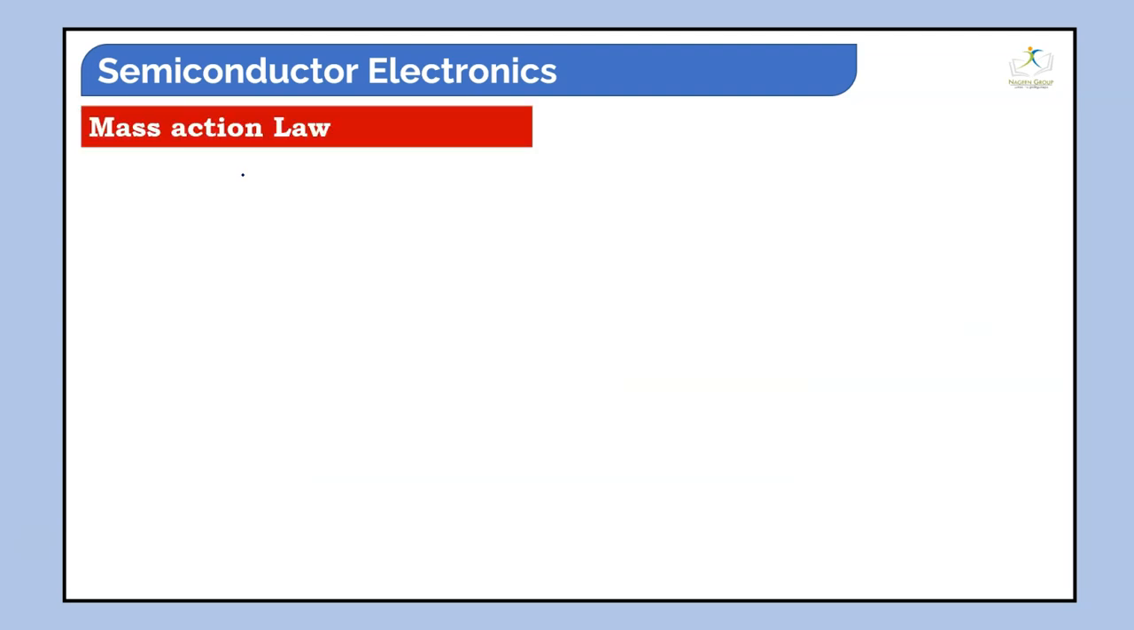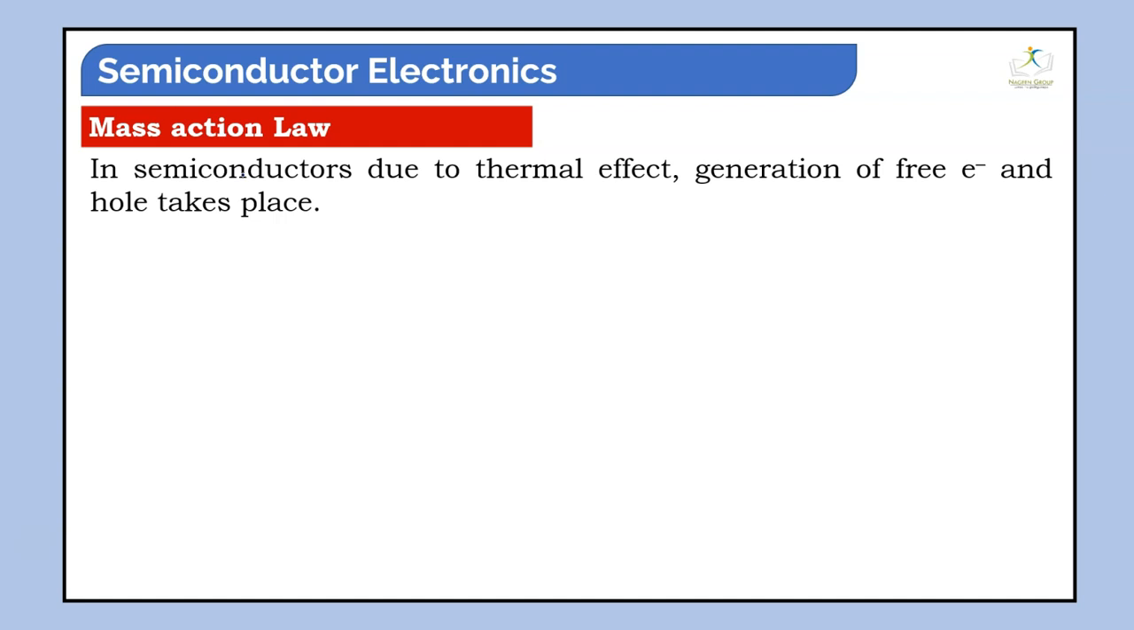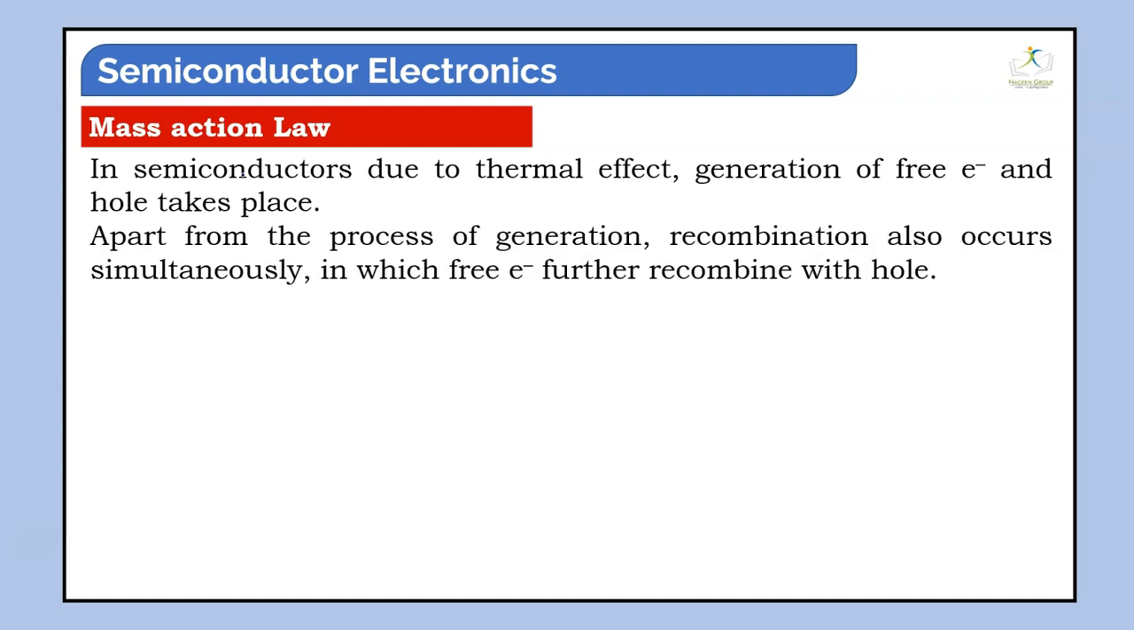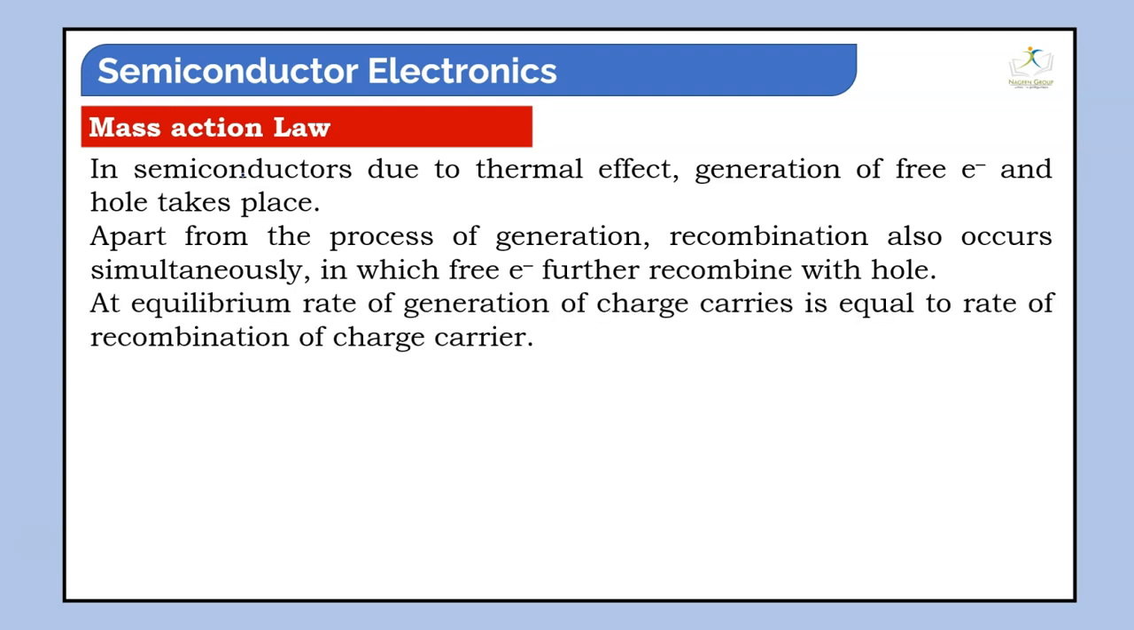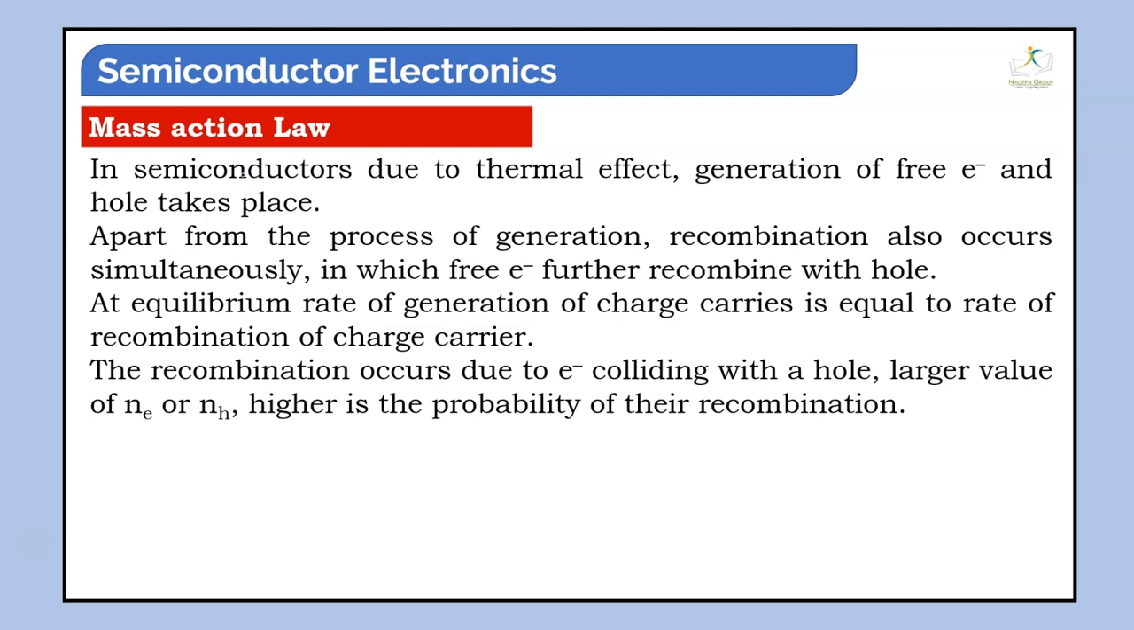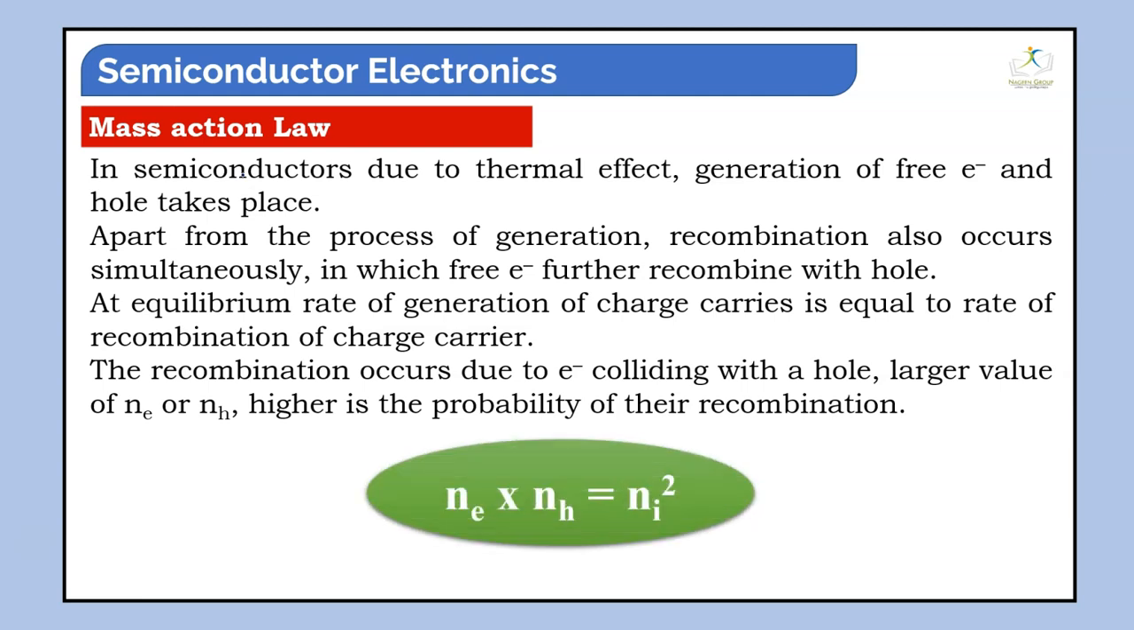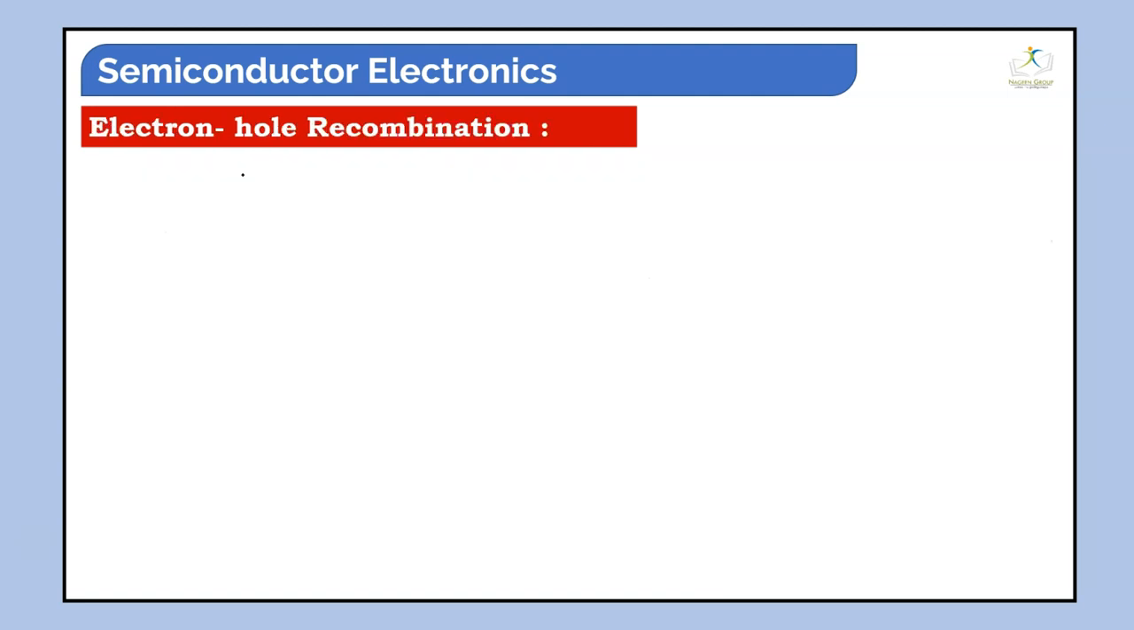Both are electrically neutral. In a semiconductor, due to the thermal effect, generation of free electrons and holes takes place. Apart from this process of generation, recombination also occurs simultaneously, in which free electrons recombine with holes. At equilibrium, the rate of generation of charge carriers is equal to the rate of recombination of charge carriers. The recombination occurs due to an electron colliding with a hole. The larger the value of Ne or Nh, the higher the probability of their recombination. So Ne times Nh is equal to Ni squared.